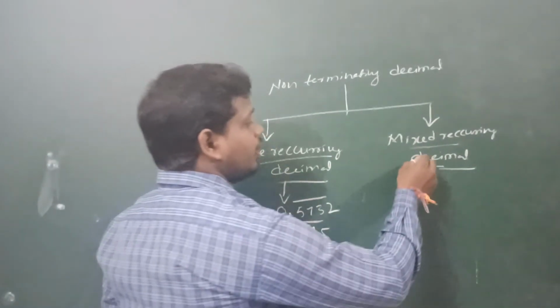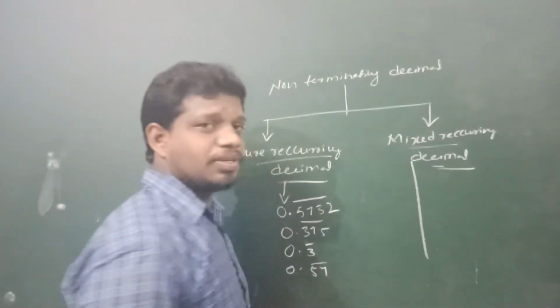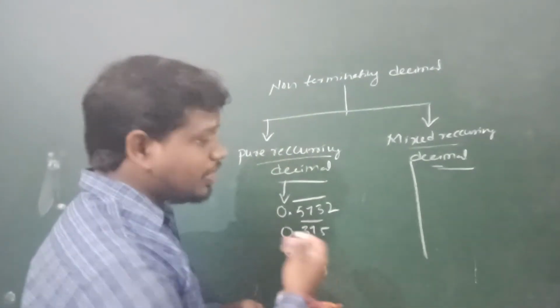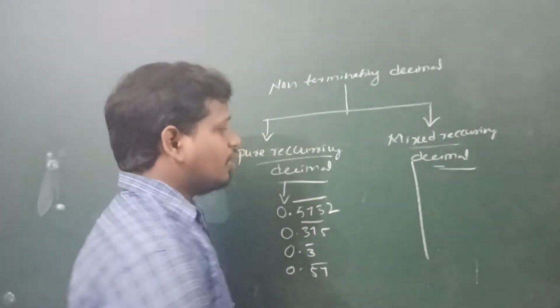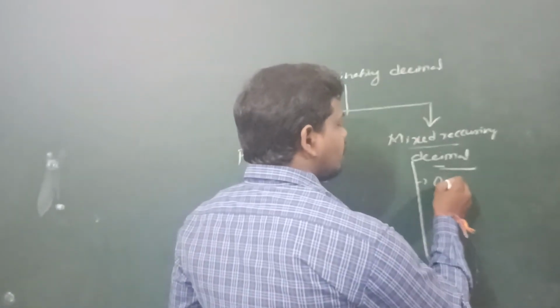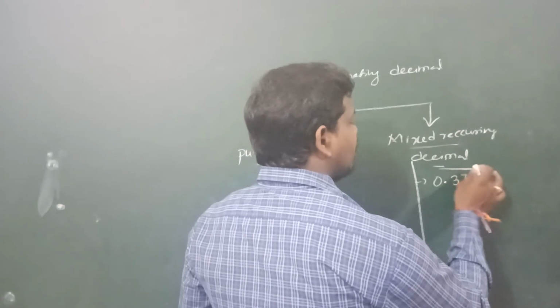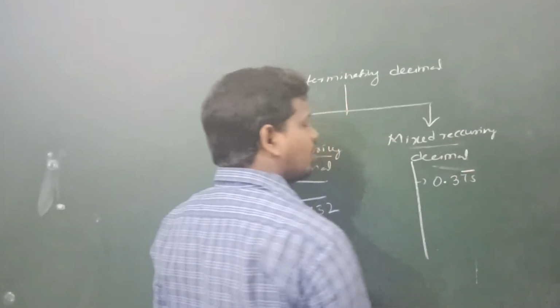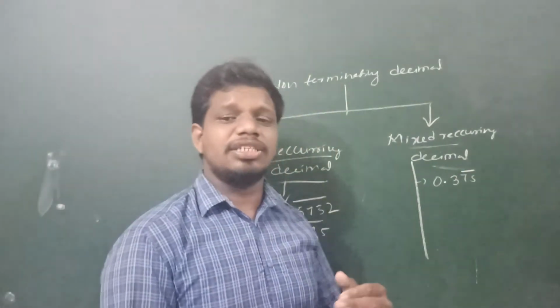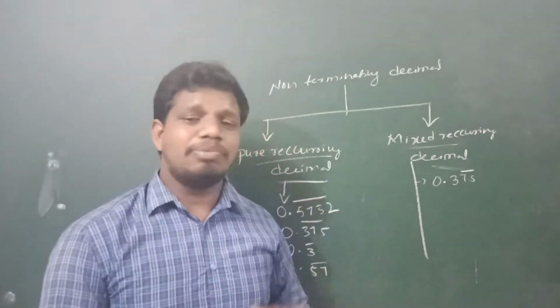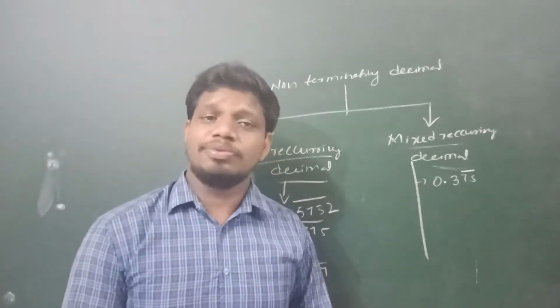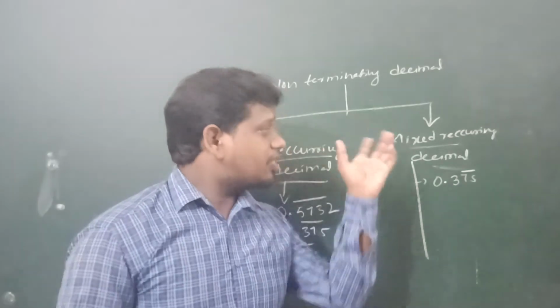Next one is the mixed recurring decimal. In a mixed recurring decimal, after the point some decimals repeat and other decimals do not repeat. Such decimal forms we call mixed recurring decimals.